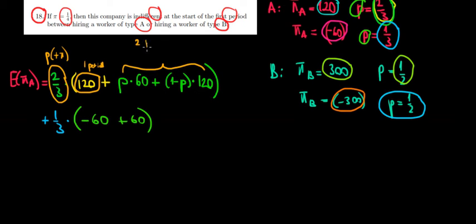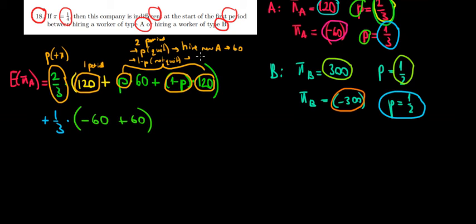So for the second period, we have a probability of quitting, and in that case, we hire a new worker A. So we would get 60 euros from that. And then there's the remaining probability of not quitting. So 1 minus P, that's not quitting. And in that case, we will just get another positive profit of 120, just like before.